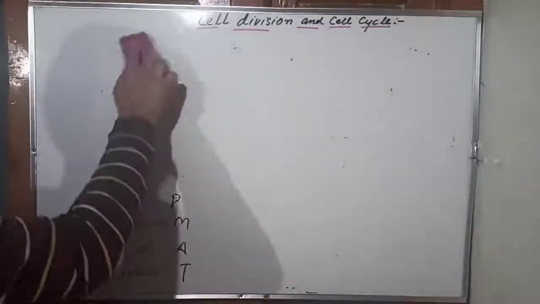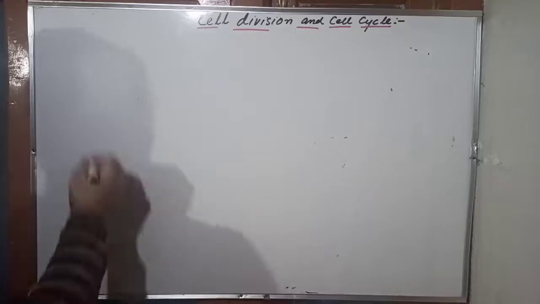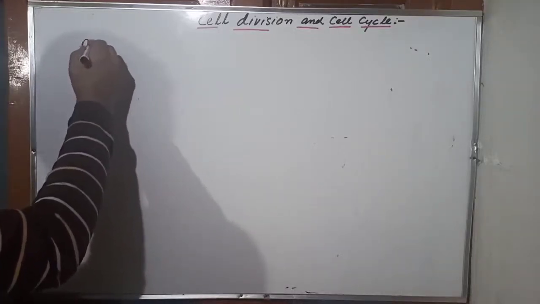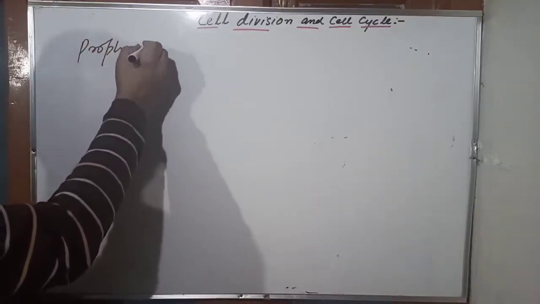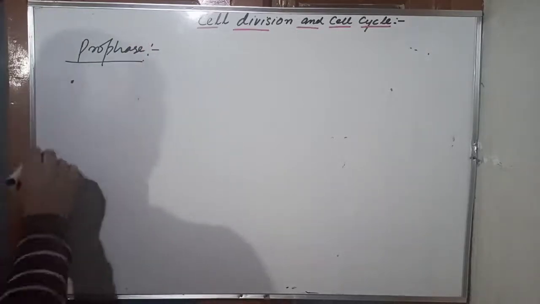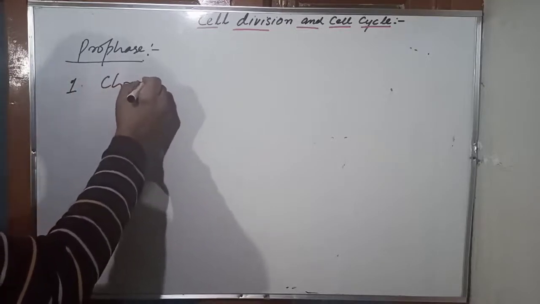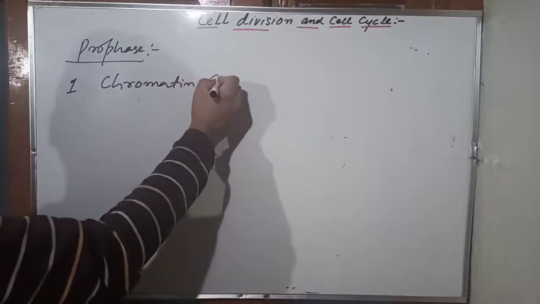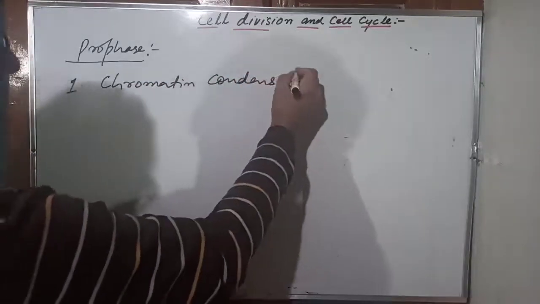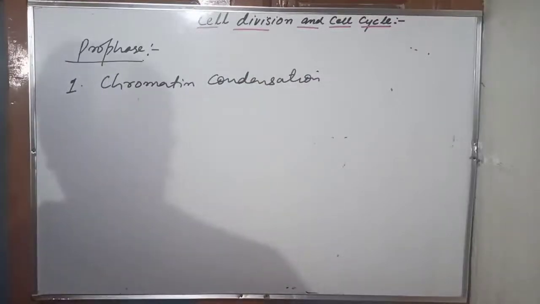In the karyokinesis, first we have to see prophase. In the prophase, chromatin condensation occurs. Chromatin condensation means chromatin undergoes compaction.